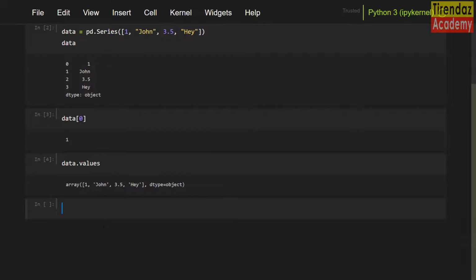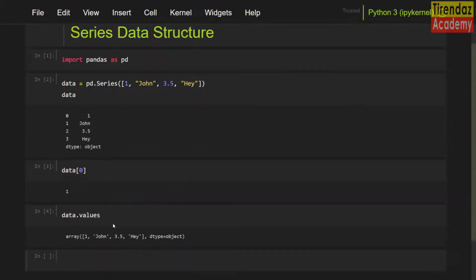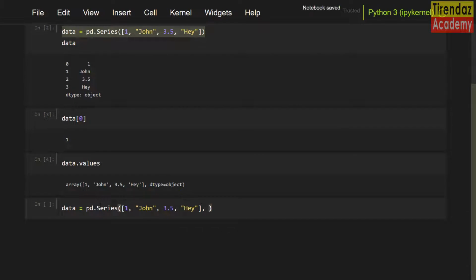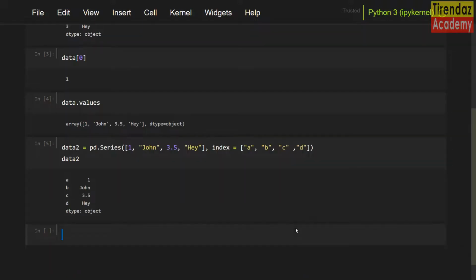We can change the indexes. To do this, I'm going to use the index argument. First, let me copy this cell and paste. Let me set index square brackets A, B, C, D. I'm going to assign it to data2. Let's see data2. As you can see, we passed indexes. We can call the value according to index. To show this, data2 square brackets B.